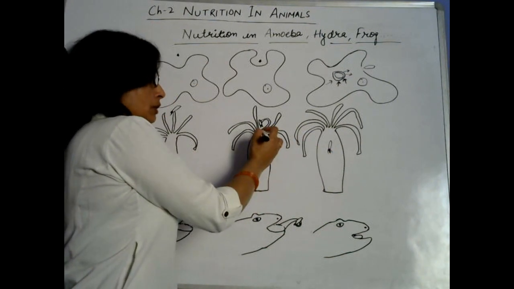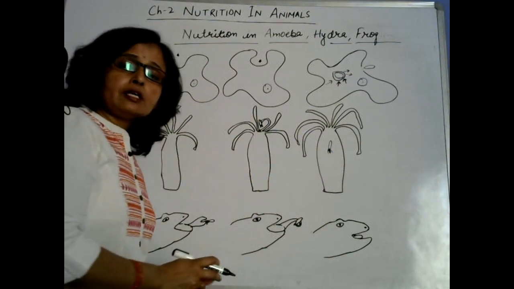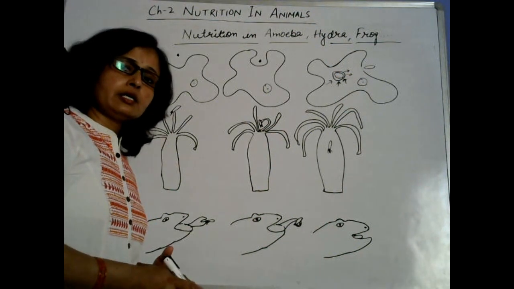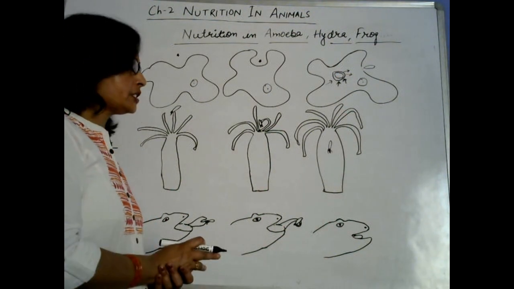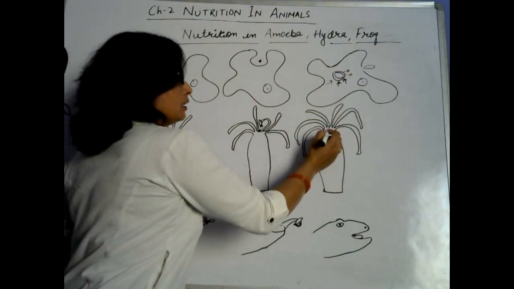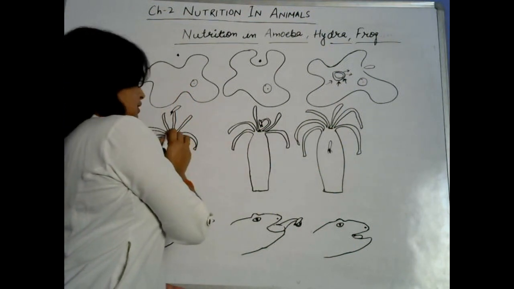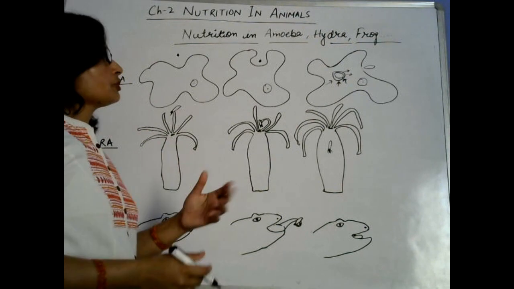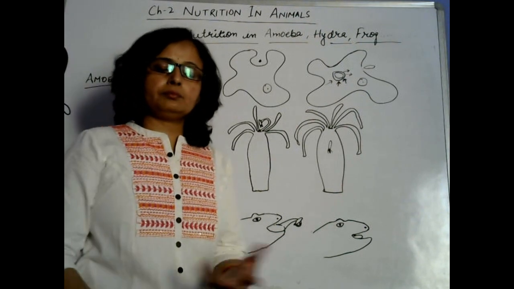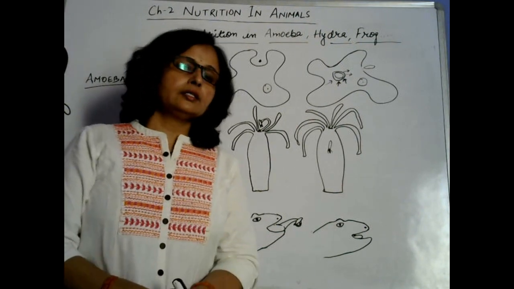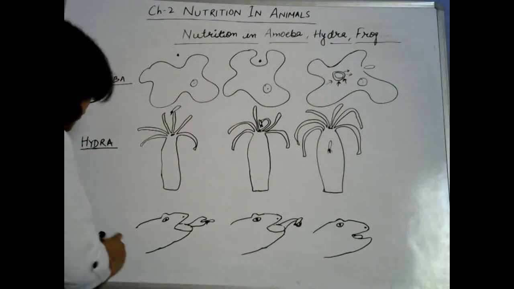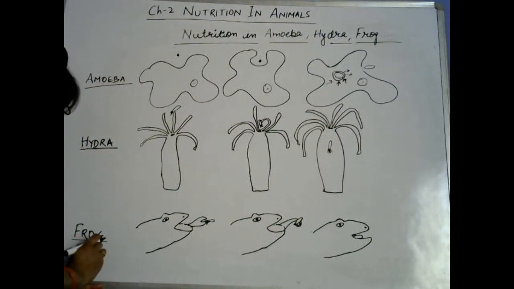Here one mouth, one opening, serves both processes, ingestion as well as egestion. Both take place through a single mouth in hydra. So that is the process of nutrition in hydra. After that, the third organism is the frog.